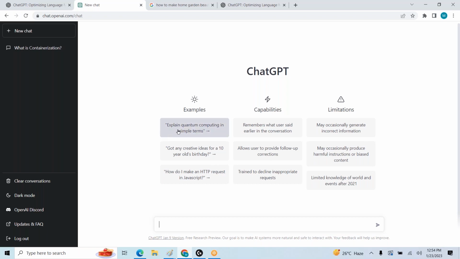We can ask questions like explain quantum computing in simple terms. Different questions based on our requirement, we can ask. Also, these are the different capabilities of ChatGPT. Limitations: it says it may occasionally generate incorrect information, may occasionally produce harmful instructions or biased content, and has limited knowledge of the world and events after 2021. It means that we can use data before 2021 only. So there are some limitations, even though we can use some content. Let us try that.